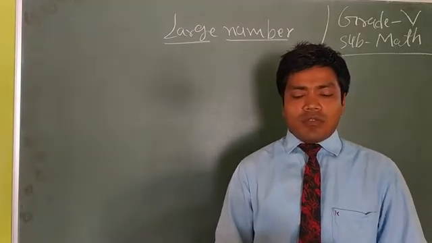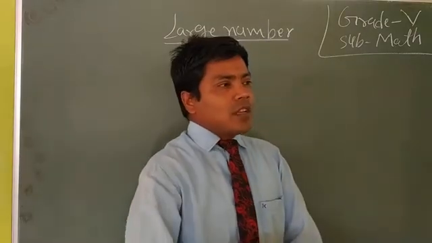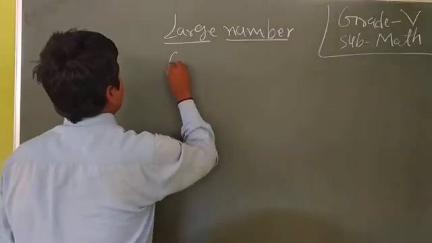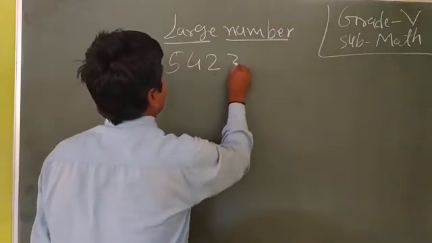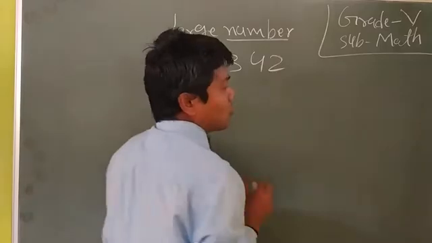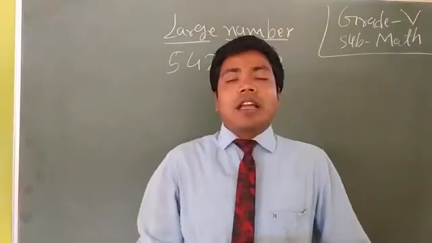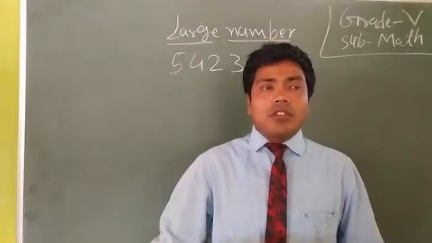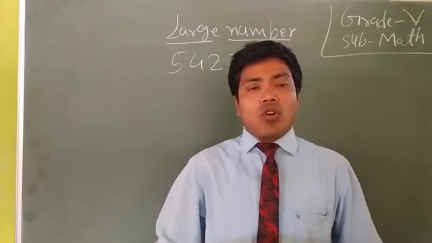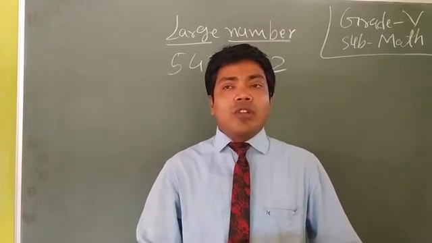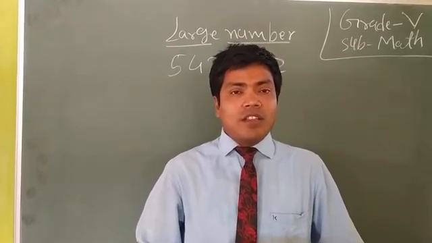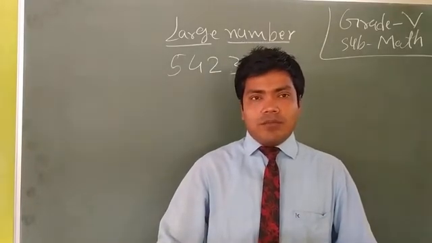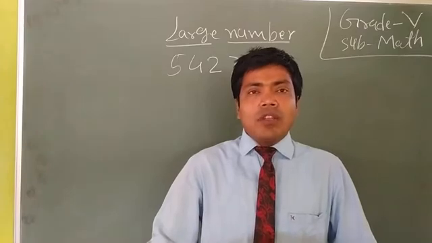One thing we first have to learn: you have seen the comma in large numbers. Today we will read about where we use commas and at which points we put them.